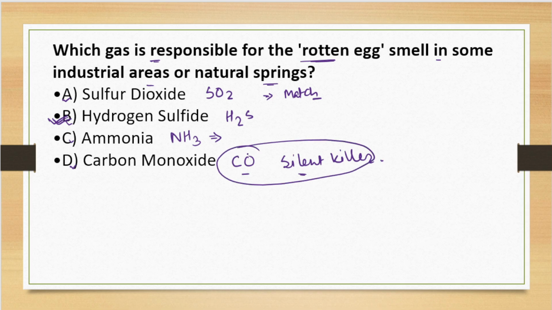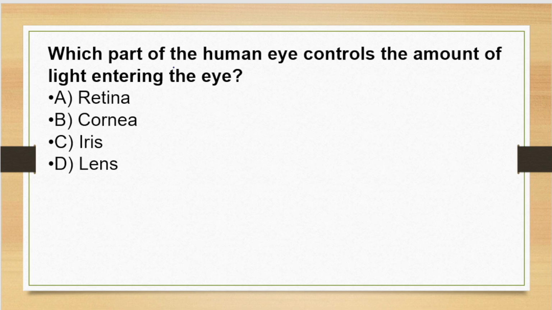Now moving to the next question. The question here is, which part of the human eye controls the amount of light entering the eyes? Options here are retina, cornea, iris, or lens. The correct answer of this question is option C, iris. Iris is the correct answer.